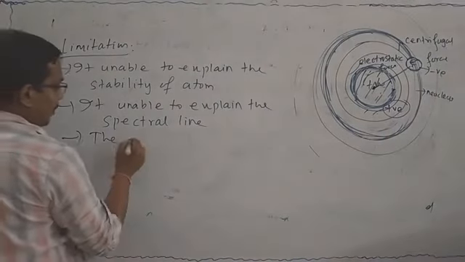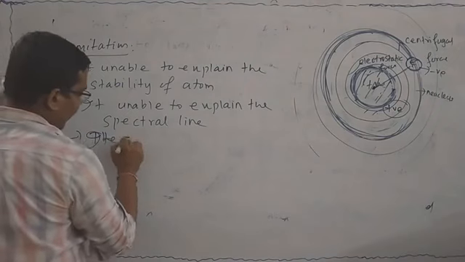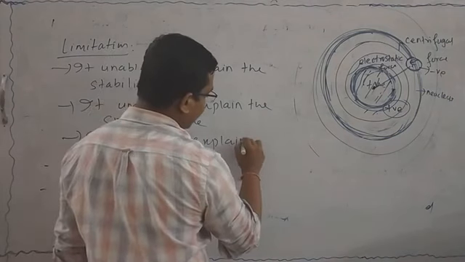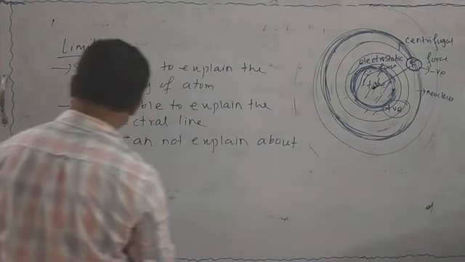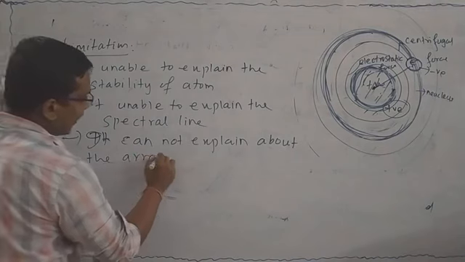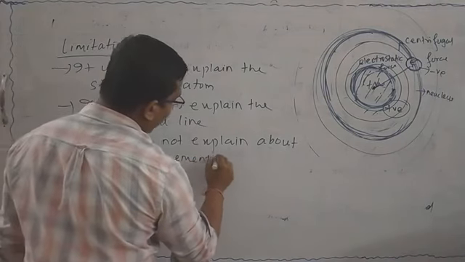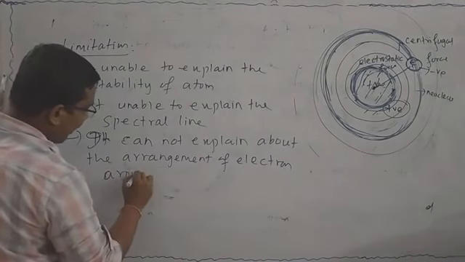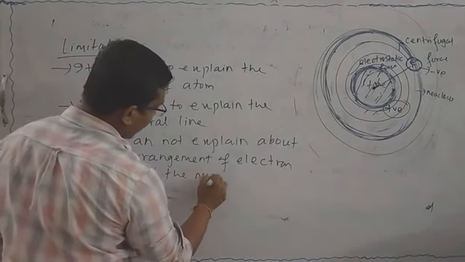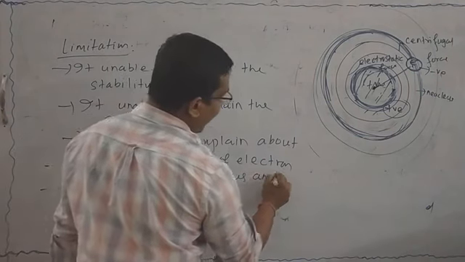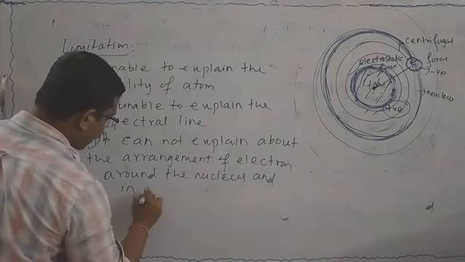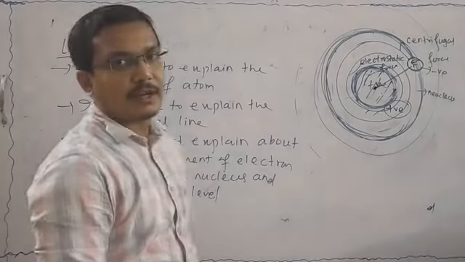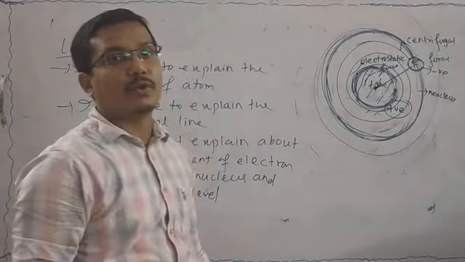That means it cannot explain the arrangement of electrons around the nucleus and in energy levels, which is clearly explained by Bohr's atomic model.